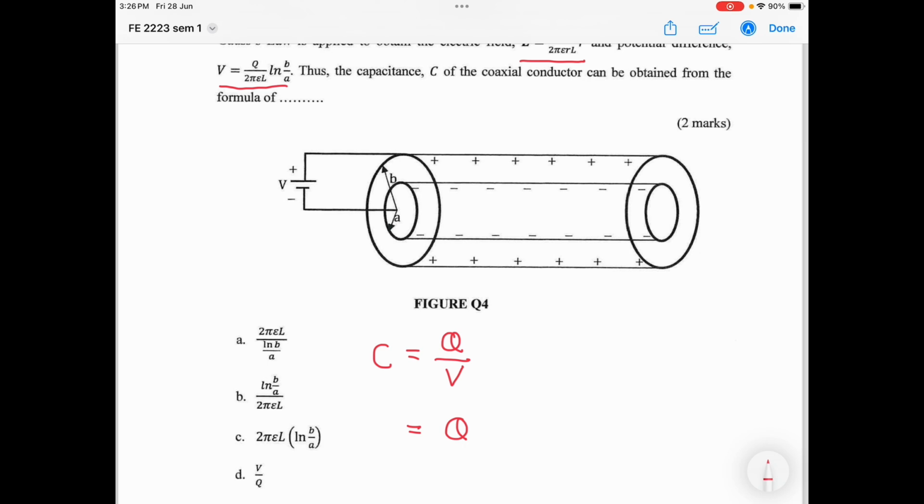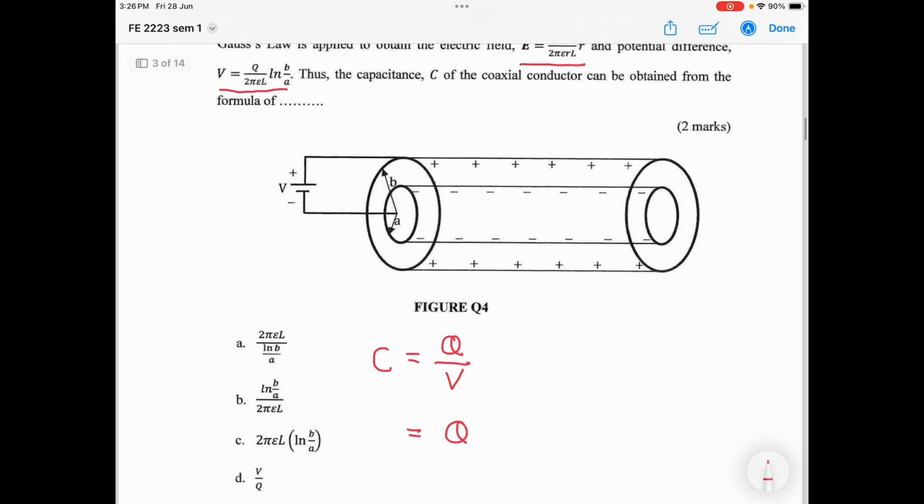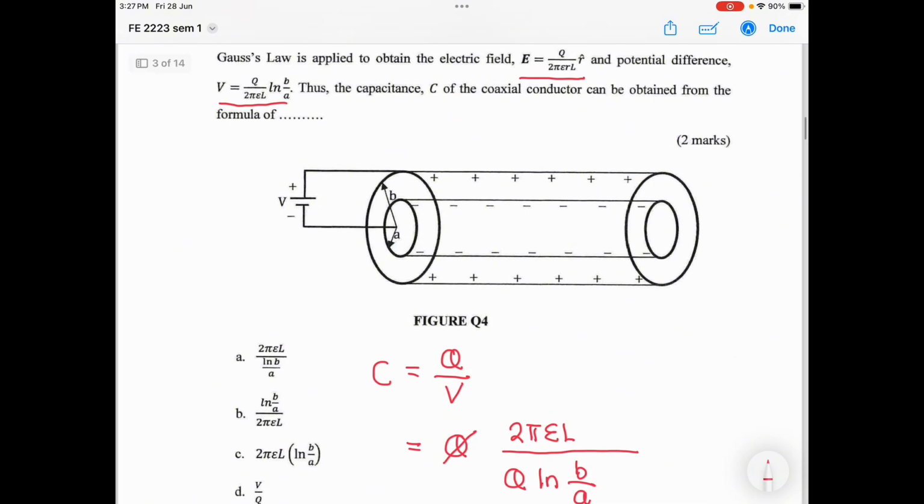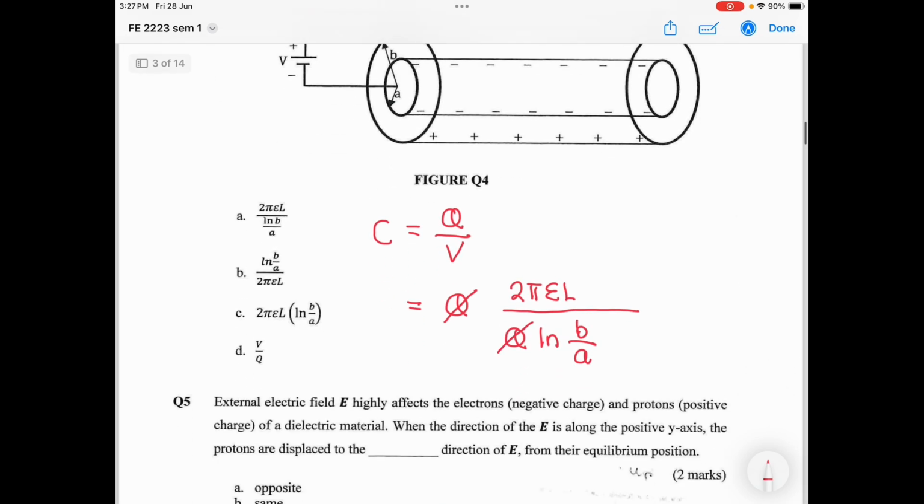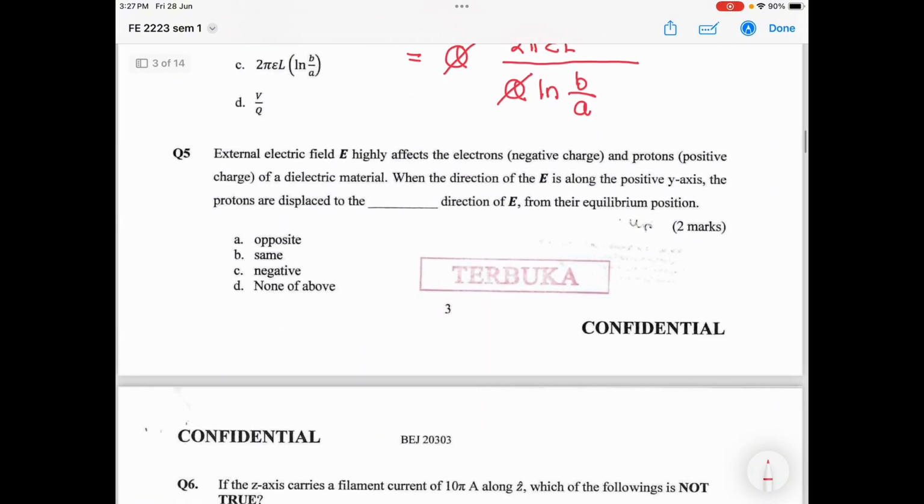If we put the V down here, it will be 2 pi epsilon L over ln B over A. So you can simplify, and you can see your answer equals A. So this is the capacitance of these coaxial capacitors.